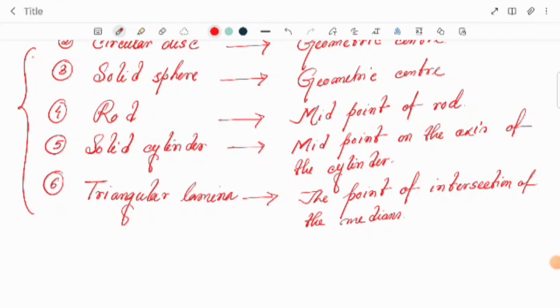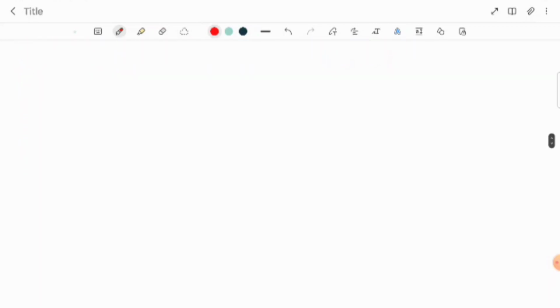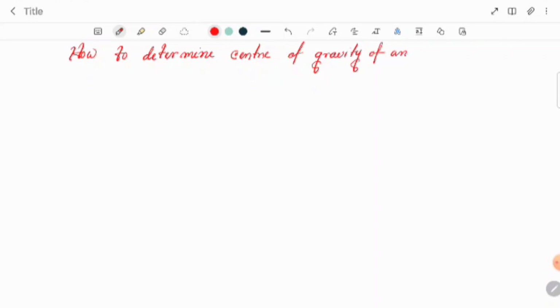Now we need to know how to determine the center of gravity of an irregular lamina.